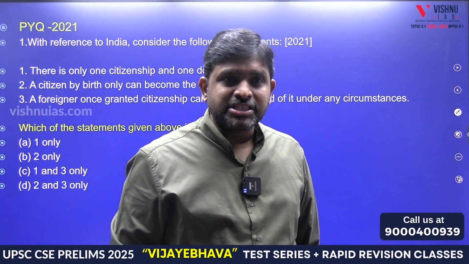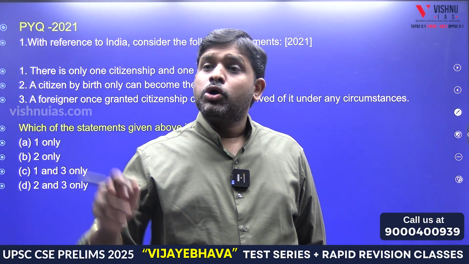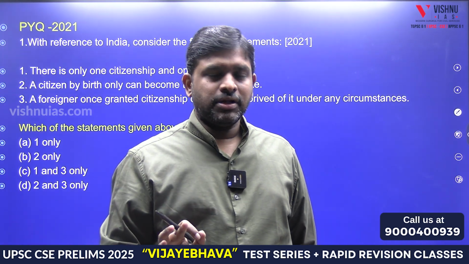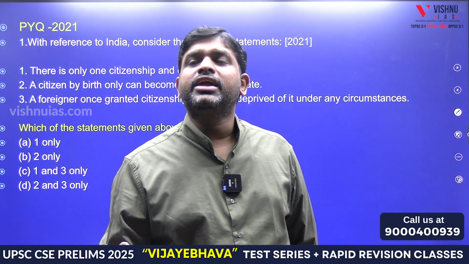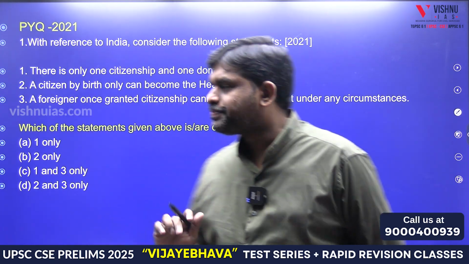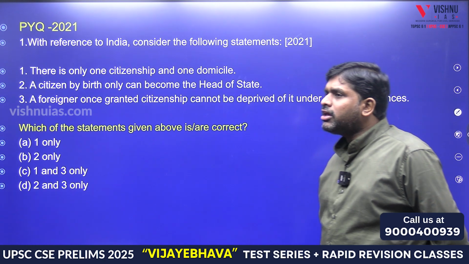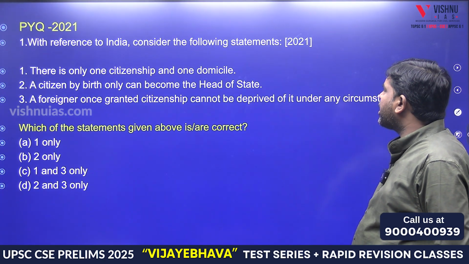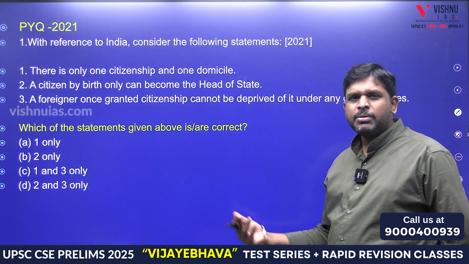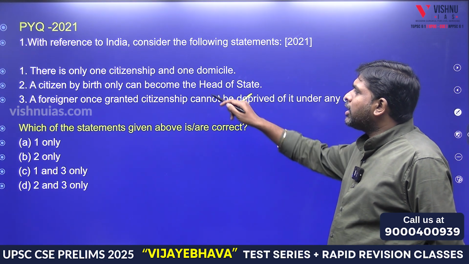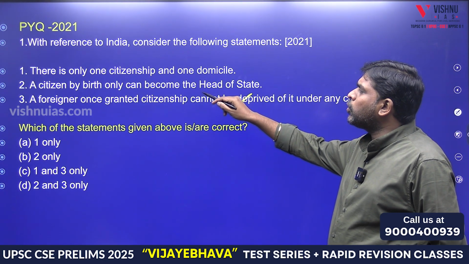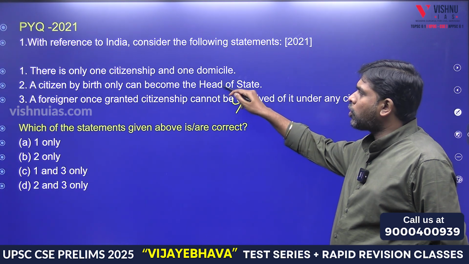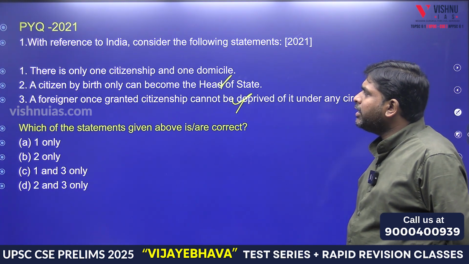But whereas for the American president, his citizenship is only by birth; his birth should happen in America, then only he will get citizenship. A foreigner once granted citizenship cannot be deprived of it under any circumstances. This is wrong. Can a citizen by birth only become the head of the state? Wrong.